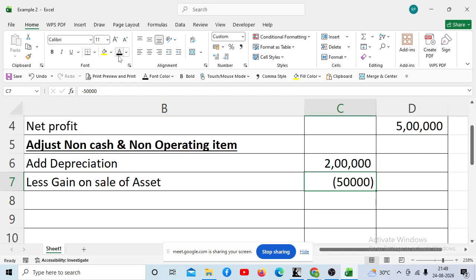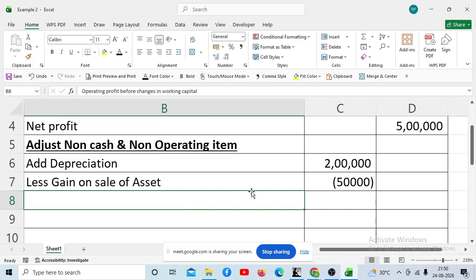Is it clear? It is an investing activity, yes, but here they are not telling us to show the investing activity. In the first example, they are telling us only to find out the cash which is generated from operating activity. Any doubt why we had deducted this? It is clear now, because this gain is not from the operating activity.